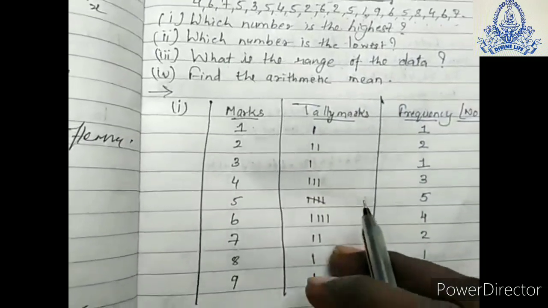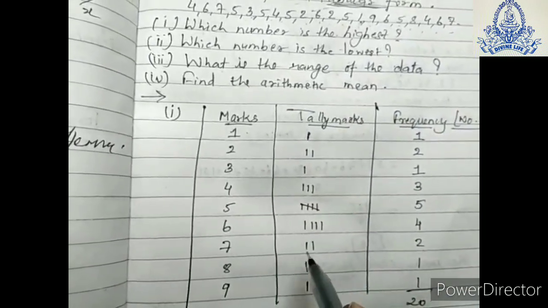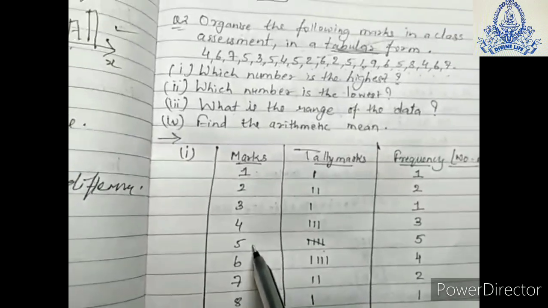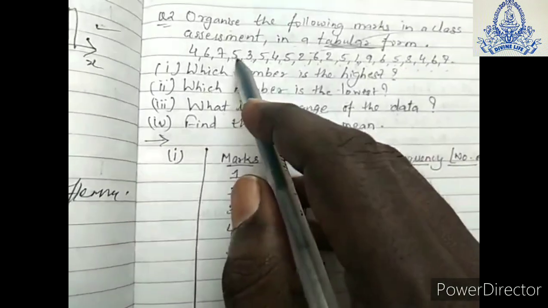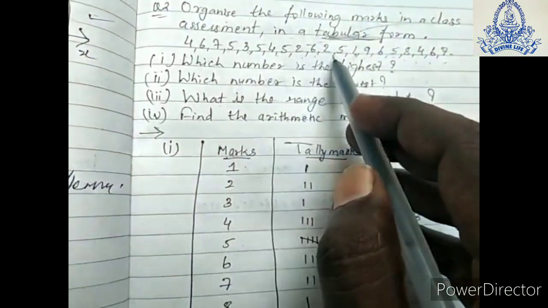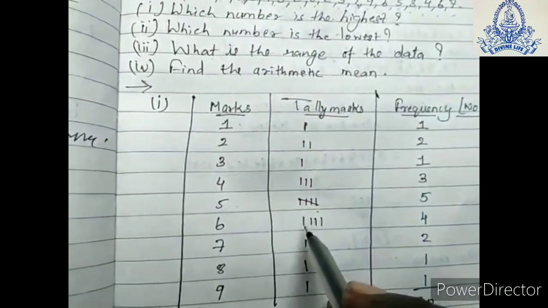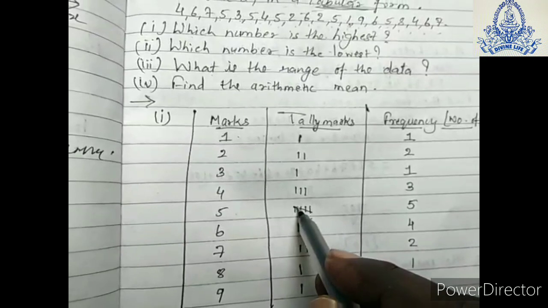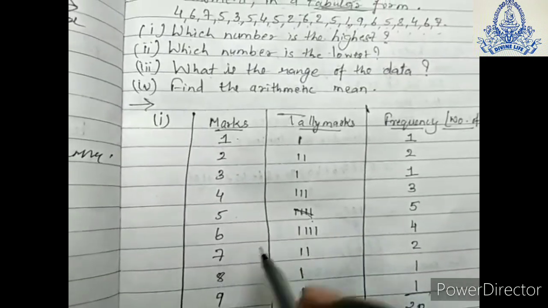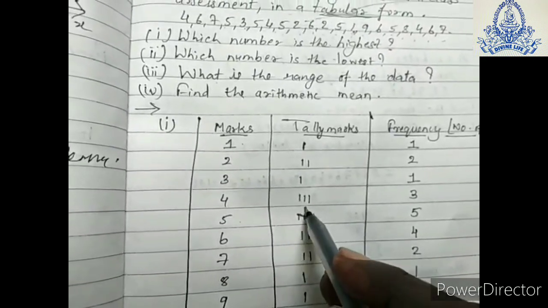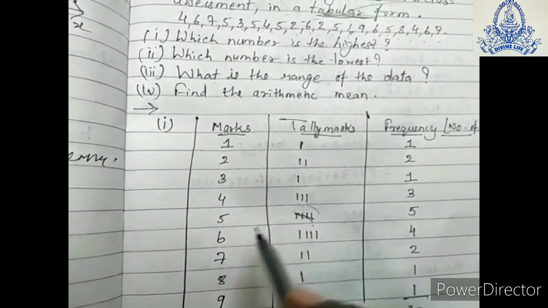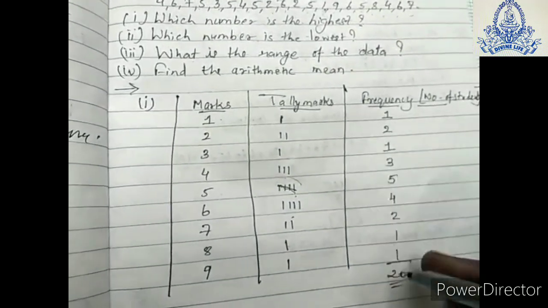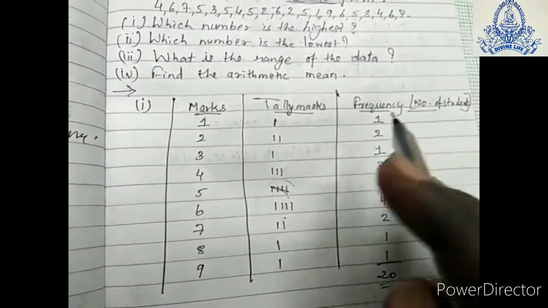Same as we go on 4, 5, 6, 7, 8 and 9. Here you can see the 5 is repeating how many times? 1, 2, 3, 4, 5 times. So we will do it like this: 4 lines will be there and 1 line will be crossing these 4 lines. This is a set of 5. This is 4, 2, 1, 1. Total 20 students, we get the frequency numbers.